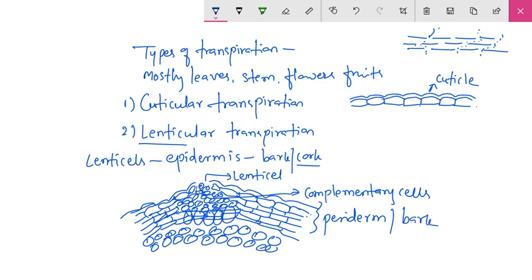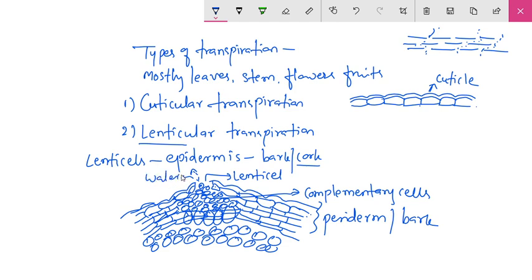So the stomata present on the epidermis get replaced by the lenticel, and at the region of this slit, or opening, or at the end of this lenticel, there are a number of loosely arranged cells known as the complementary cells. Through these complementary cells, or through that lenticel, there is loss of water vapors.